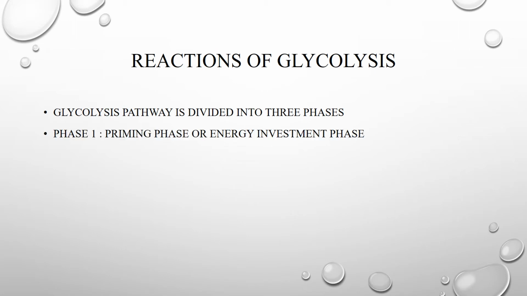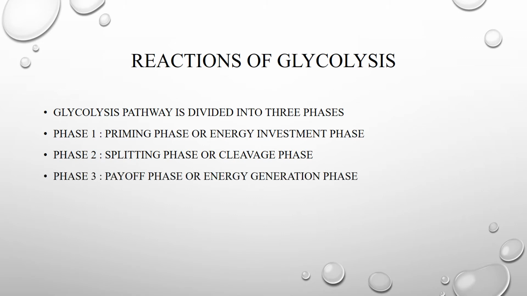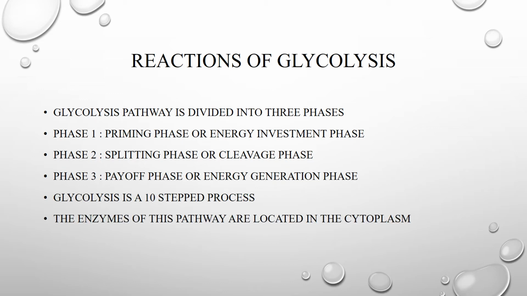Phase 1 is called the priming phase or energy investment phase. The second phase is the splitting phase or cleavage phase. And the third phase is the payoff phase or energy generation phase. Each phase has its own specificity. Glycolysis is not a single-step reaction; it is a 10-step process. The enzymes of this pathway are located in the cytoplasm, hence glycolysis occurs in the cytoplasm.